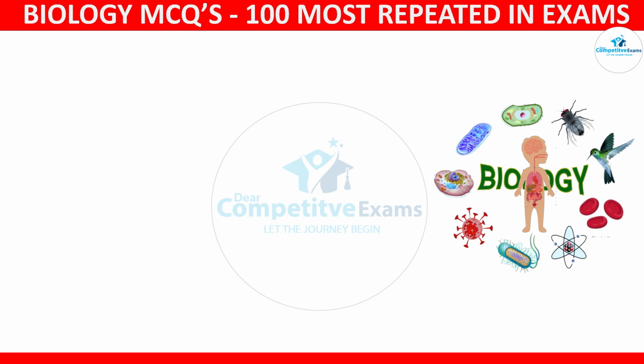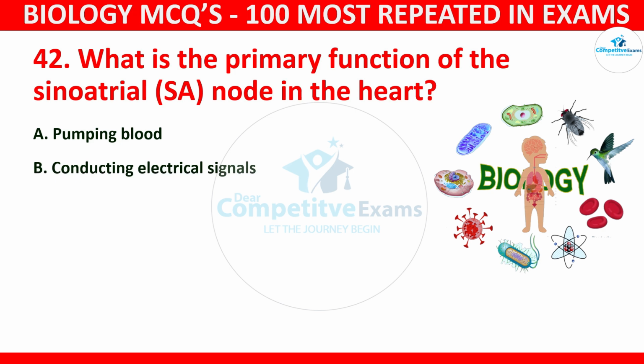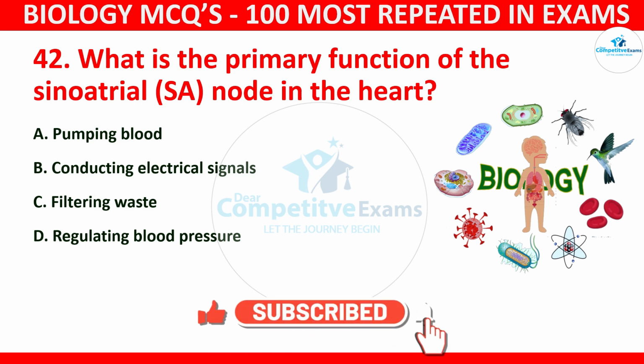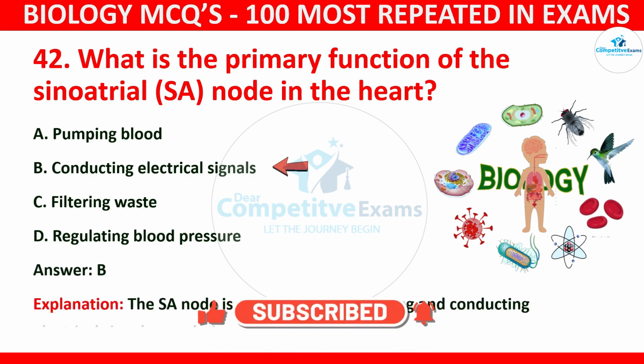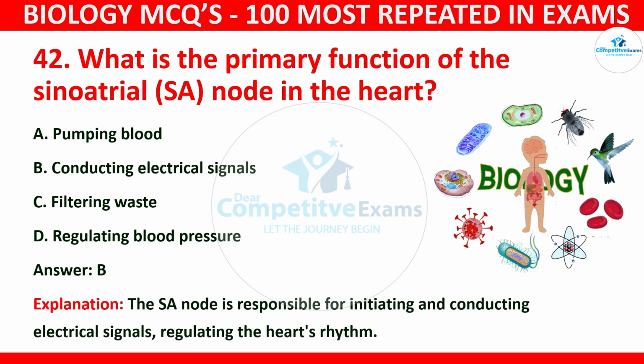Question number 42. What is the primary function of the sinoatrial SA node in the heart? Your options: pumping blood, conducting electrical signals, filtering waste, or regulating blood pressure. And the correct answer is B, and that is conducting electrical signals. The SA node is responsible for initiating and conducting electrical signals and regulating the heart's rhythm.